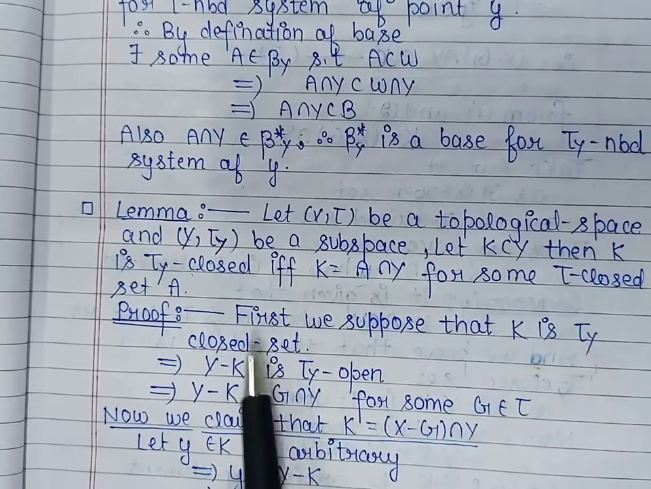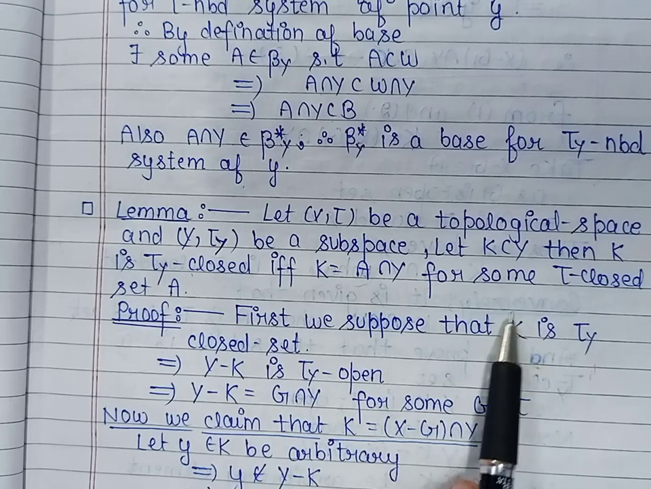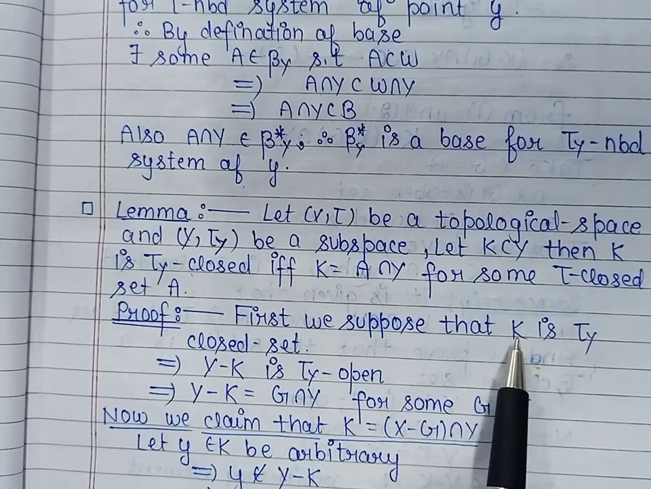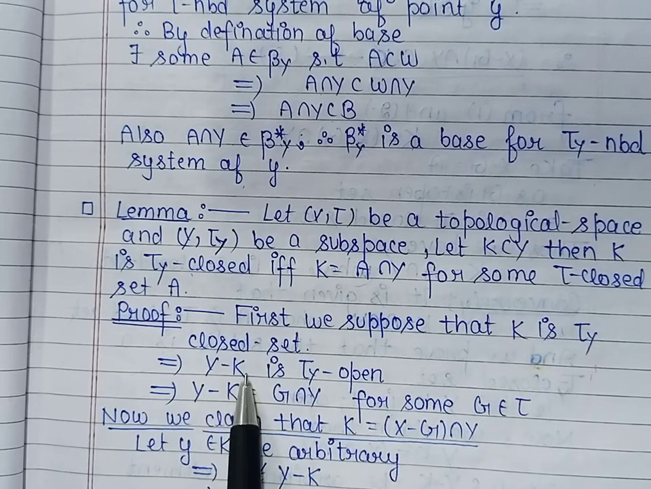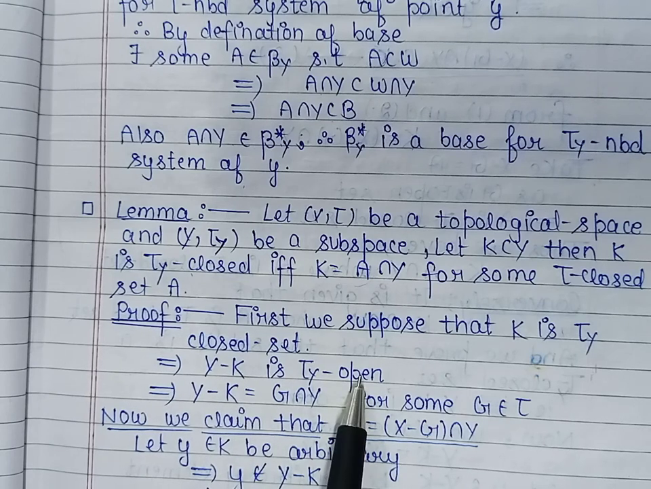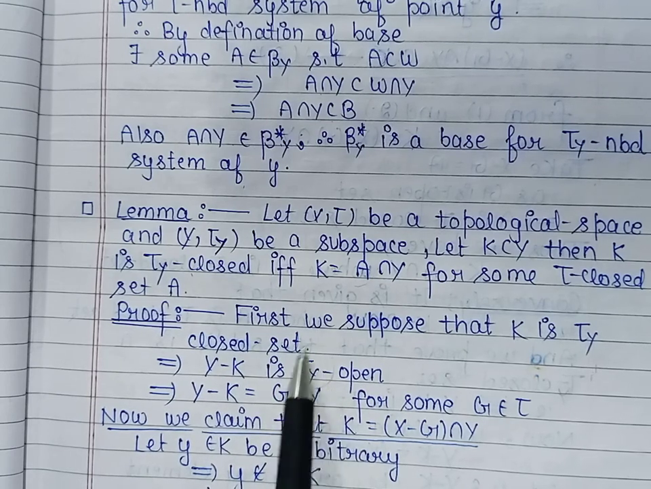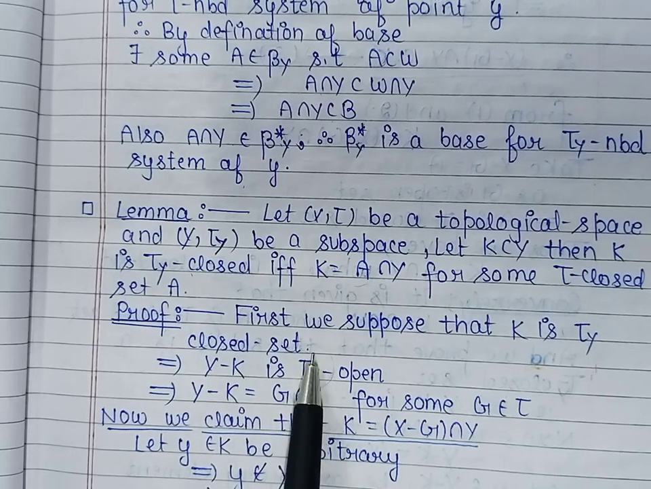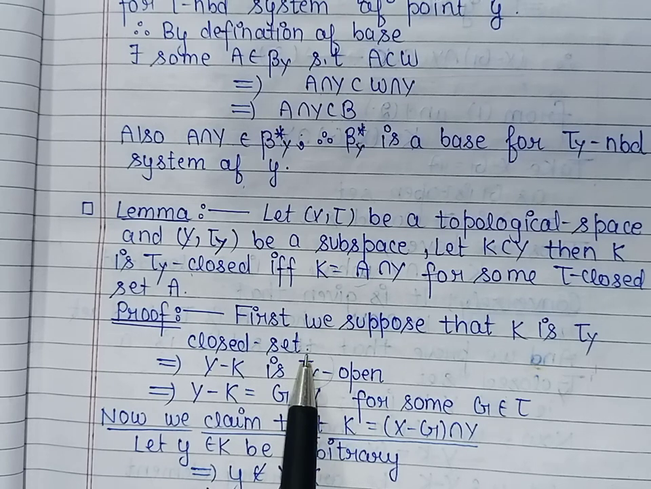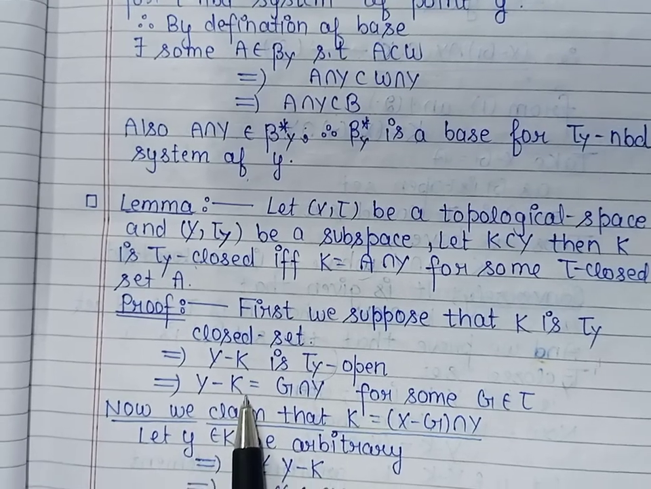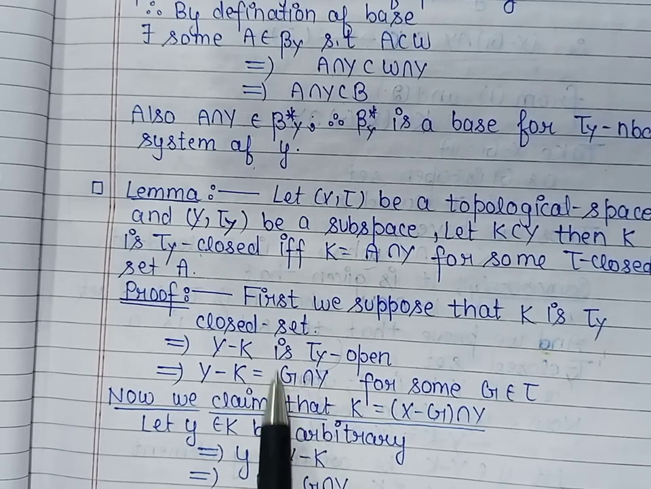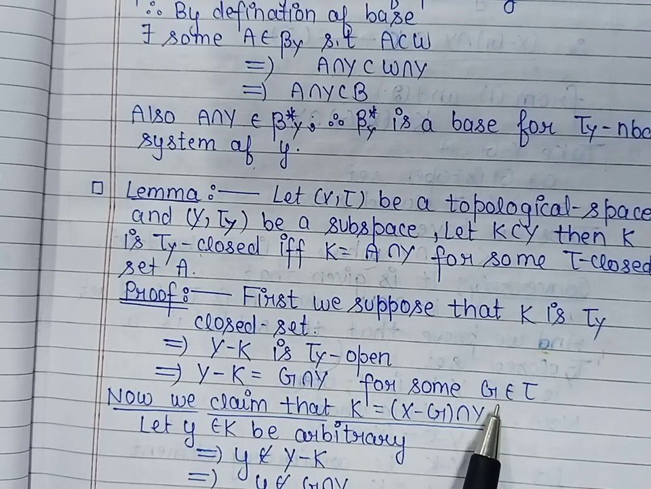By definition of closed, a set is closed if its complement is open. So we can say that the complement of K is open in this topology. In this topology, the complement of K is Y minus K. So Y minus K is open with respect to the topology τ_Y. It means Y minus K is a member of τ_Y. So by definition of relative topology, Y minus K is of the form G intersection Y, where G is a member of the topology τ.